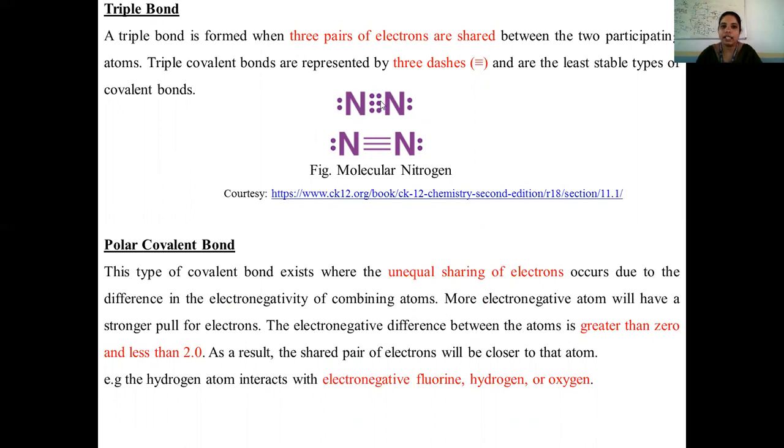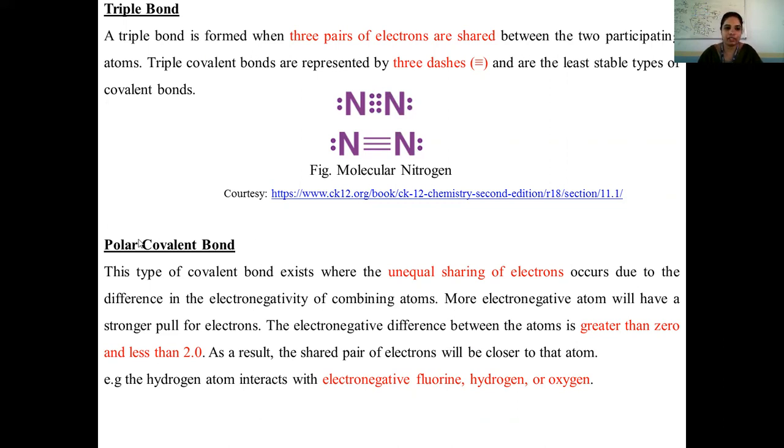Since we have three pairs of electrons shared between one nitrogen atom and the other nitrogen atom, we get a triple bond. So based on the number of electron pairs shared between the atoms, a single bond, double bond or triple bond will be conferred to the covalent bond.